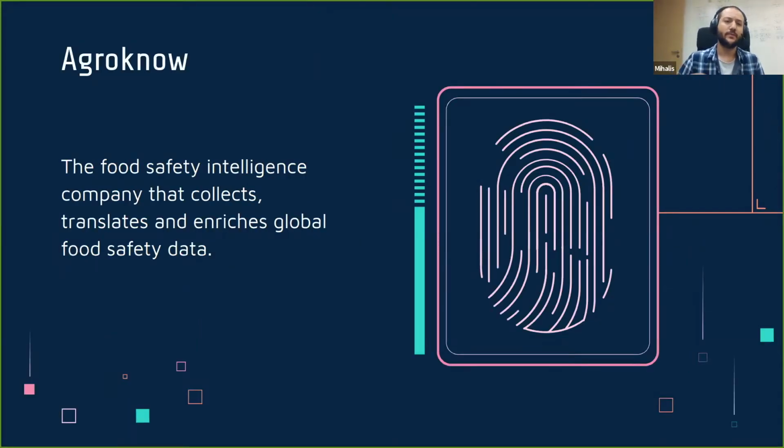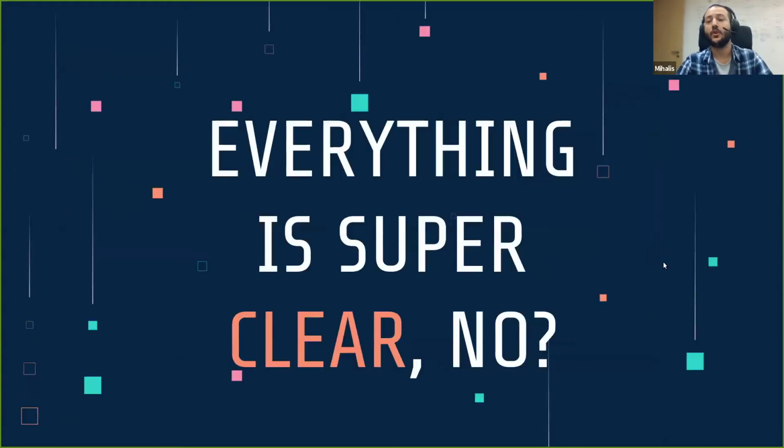Agroknow is a food safety intelligence company that collects, translates, and enriches global food safety data. And this is our tagline. And hopefully, this should be super clear to everyone, right? Okay, hopefully, it's not super clear to everyone because then the rest of the slide will have no meaning.